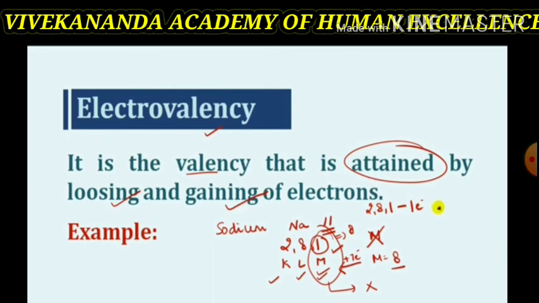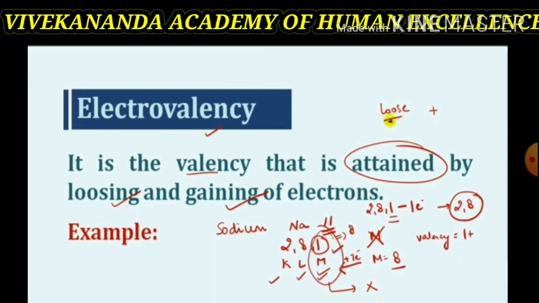Therefore, its valency is electrovalency 1 because it is by formation of a positive charge ion. It loses 1 electron and attains stability with the distribution 2, 8. So, sodium is monovalent. It shows electrovalency.